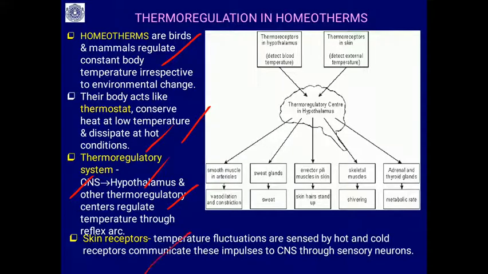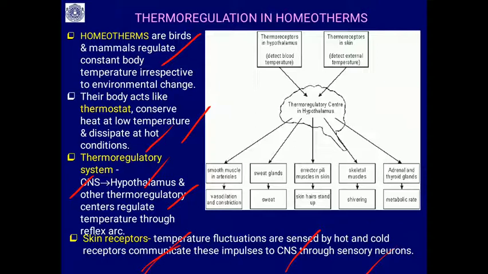In the skin, the temperature fluctuations are sensed by hot and cold receptors that communicate these impulses to the central nervous system, to the hypothalamus, through sensory neurons. You know how exactly the sensory neurons work and how the impulse is carried to the brain and to the hypothalamus, the thermoregulatory center.